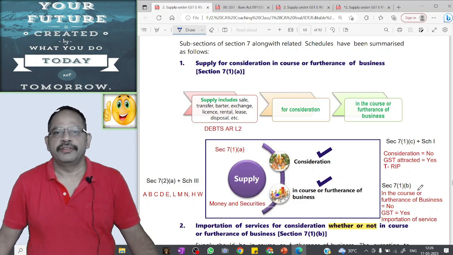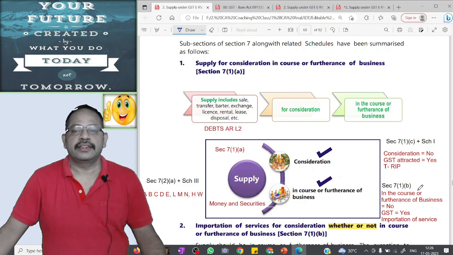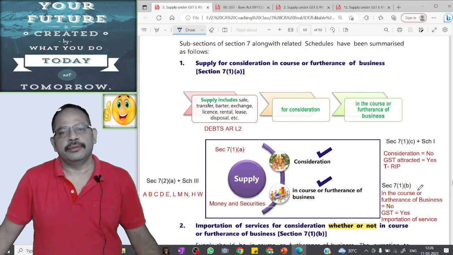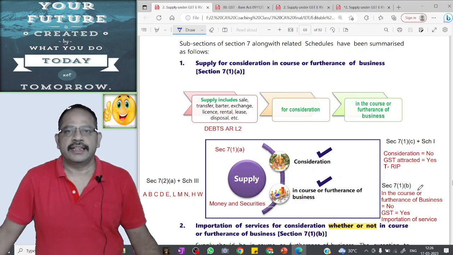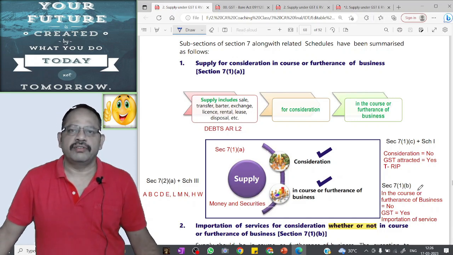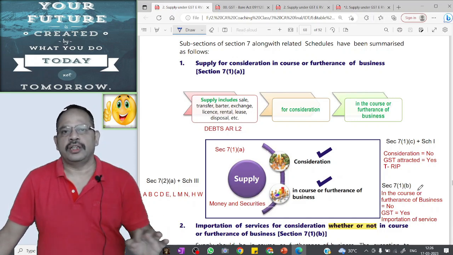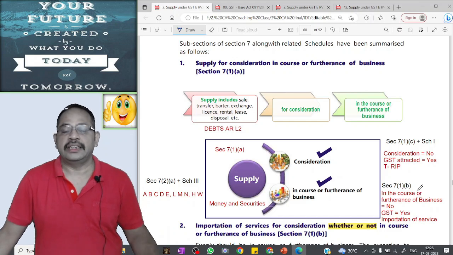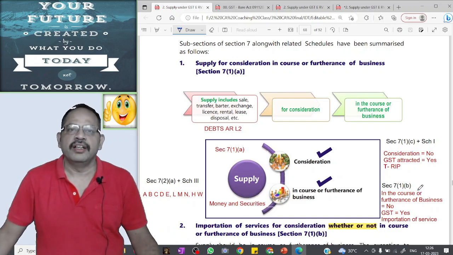In this video, we will quickly revise Section 7 Scope of Supply, Section 8 Tax Liability on Composite and Mixed Supply. Both are Category A sections, very important from examination point of view. There are total 19 key provisions in this section. Out of these 19 key provisions, 1 or 2 key provisions are tested at each attempt by the institute. Weightage is 2 to 4 marks.